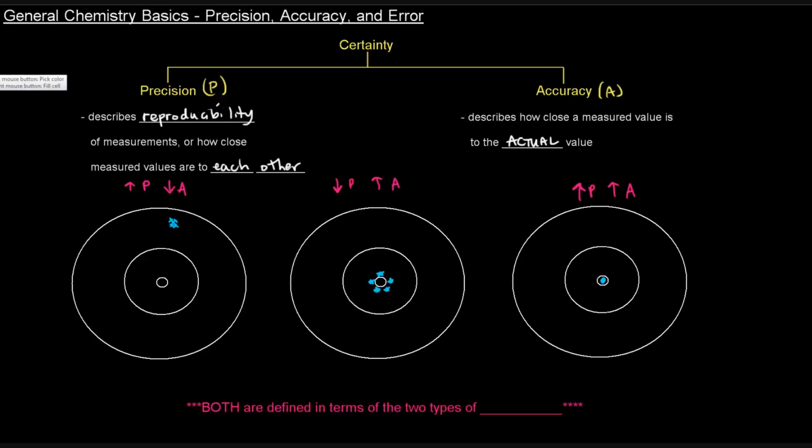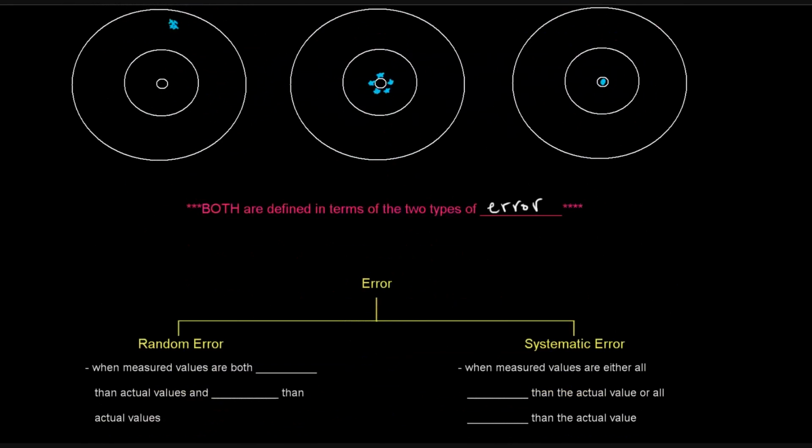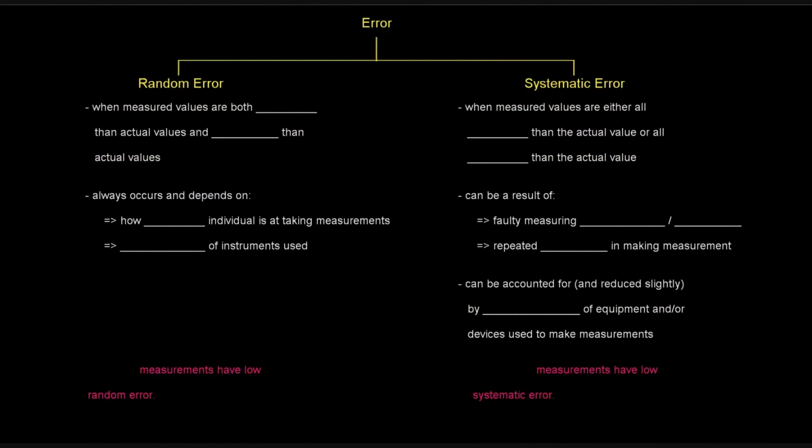Now, aside from that, precision and accuracy are also defined in terms of the 2 types of errors that we're going to discuss here in this video. And those 2 are random error and systematic error. So what is random error?